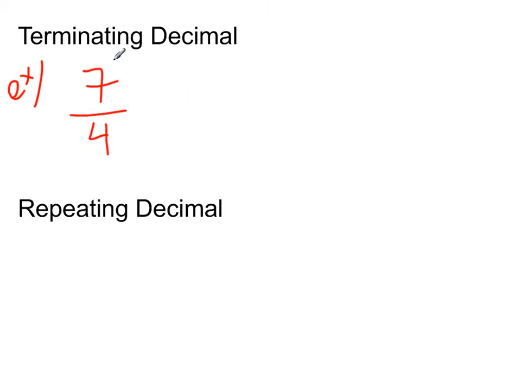If it ends, then I can say it's rational. So let's go ahead and see. We got 4 is the number on the bottom, so he goes on the outside. 7 is the number up top, so he goes on the inside. Add a decimal point, line them up, fling some zeros at the end of it. Doesn't matter how many you put because they're insignificant. You can add or subtract zeros depending on your needs. And you go, what times 4 will get us close to 7? And 1 is the closest you'll get.